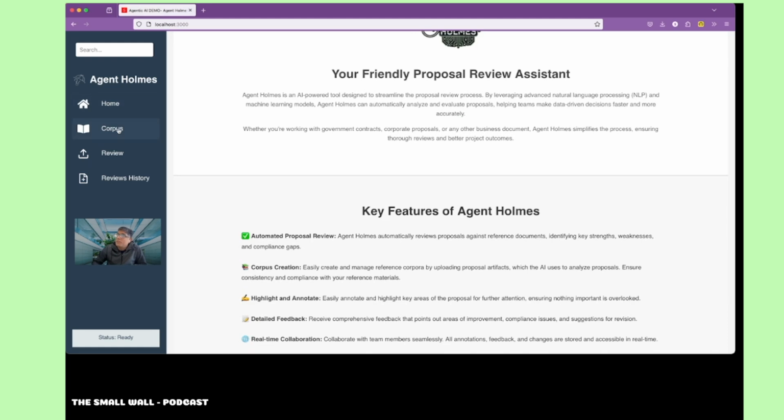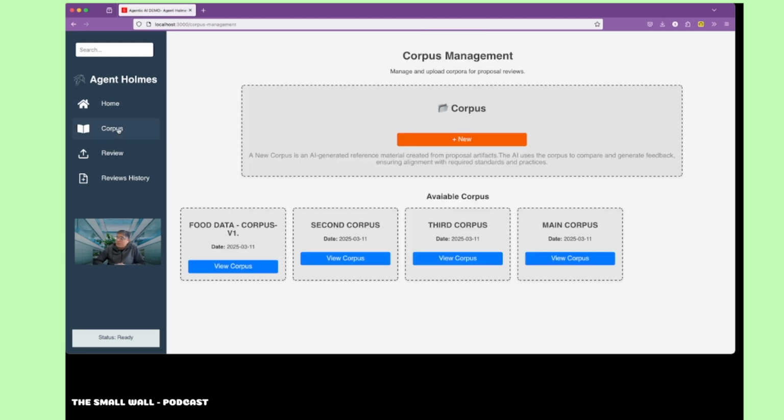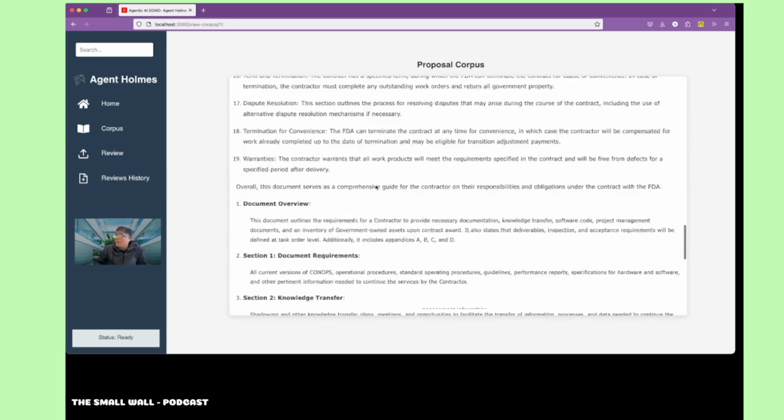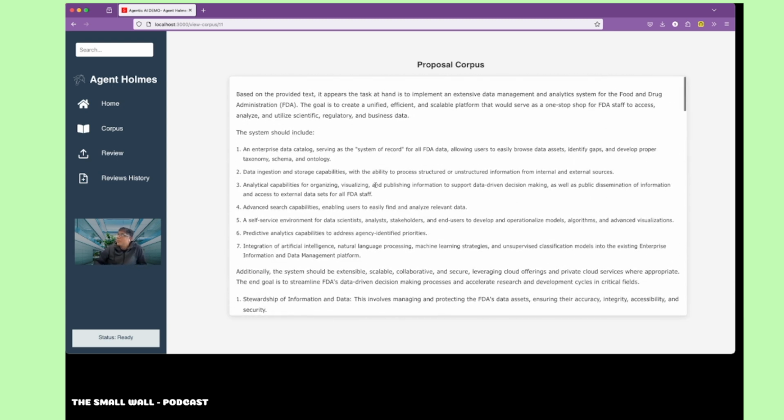We'll first look into our corpus web page. Here is where the AI generates a huge corpus of information, and I have already generated a few, which you can have a look at here. These were all generated corpus from a proposal. I took an old FDA proposal that was living in my laptop, probably from a long time ago.